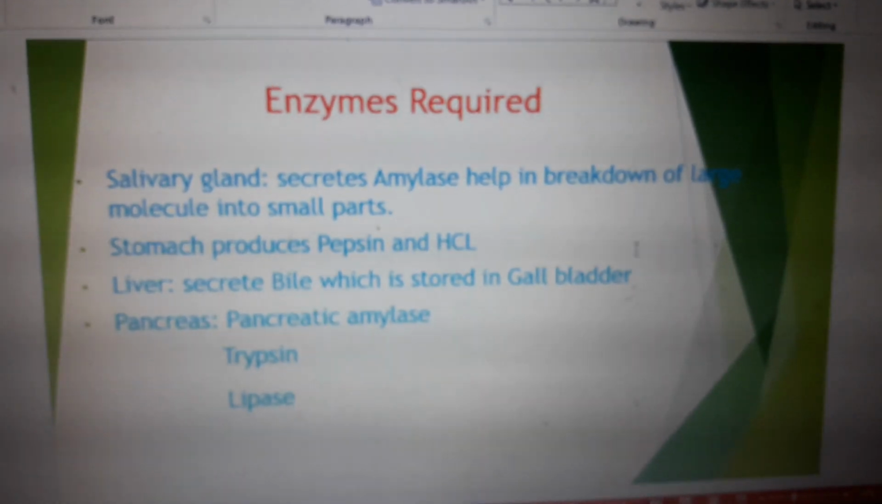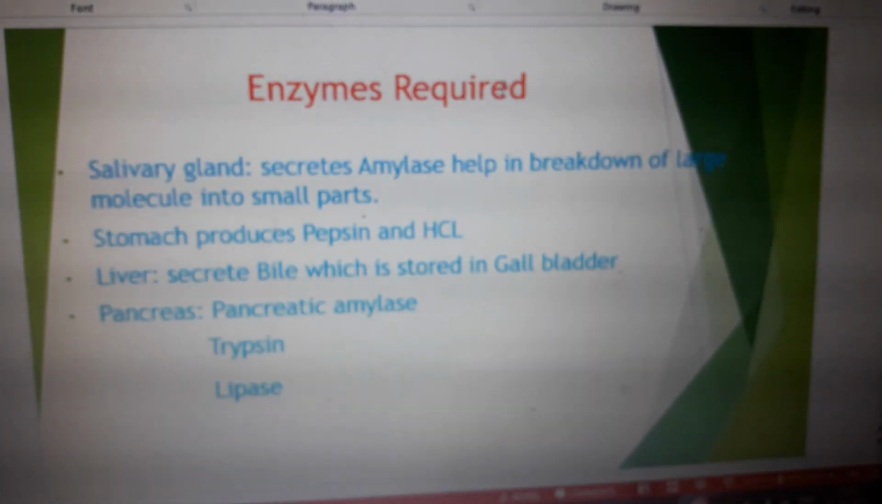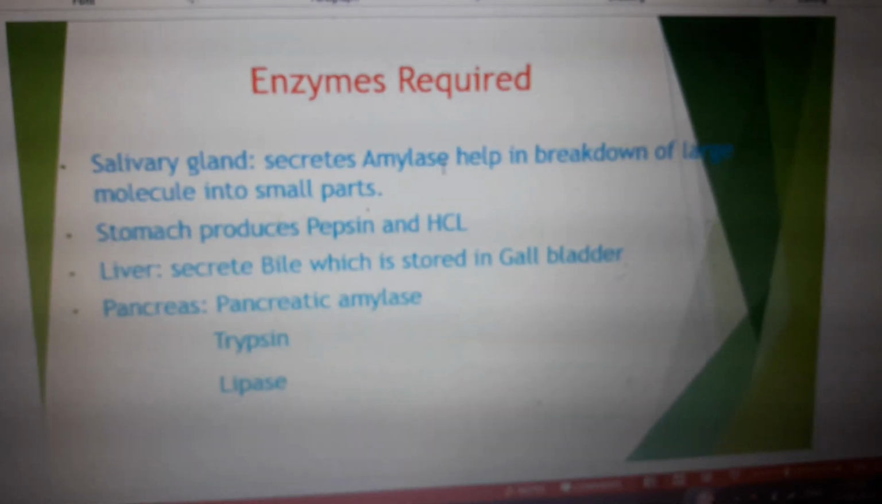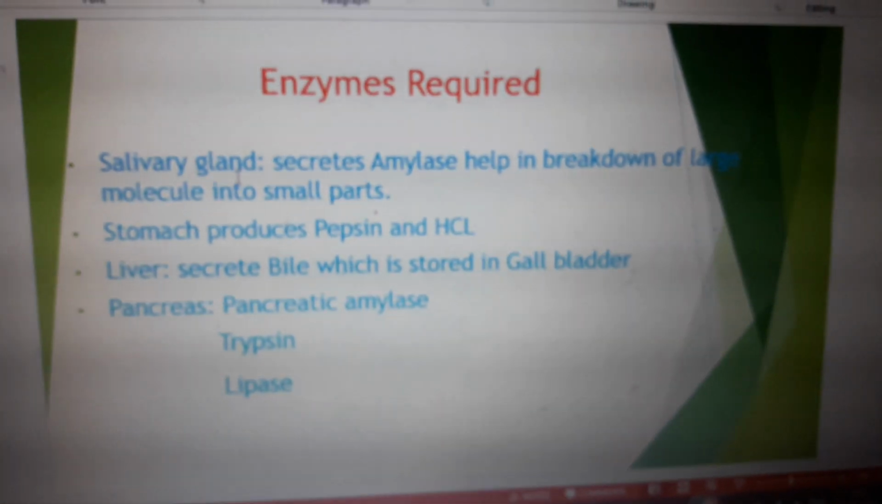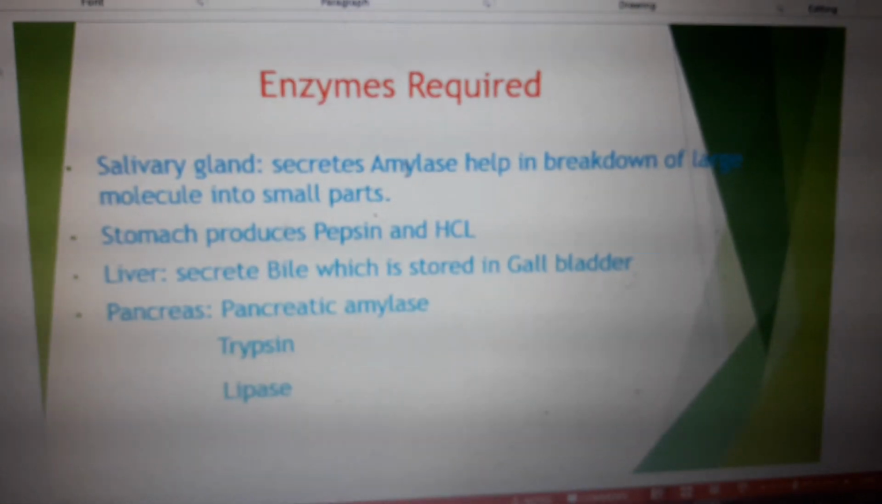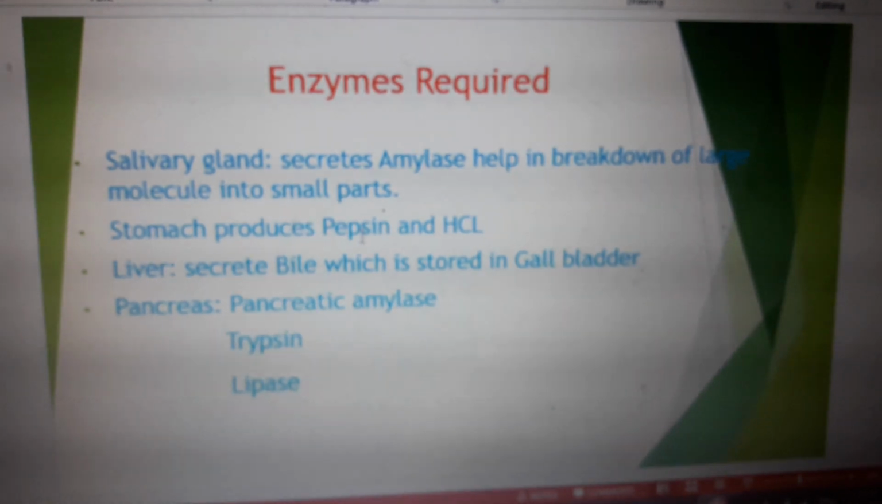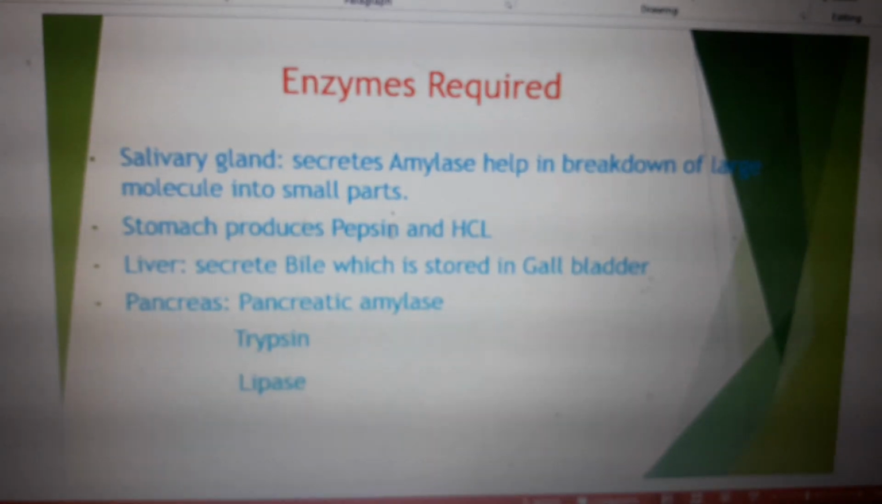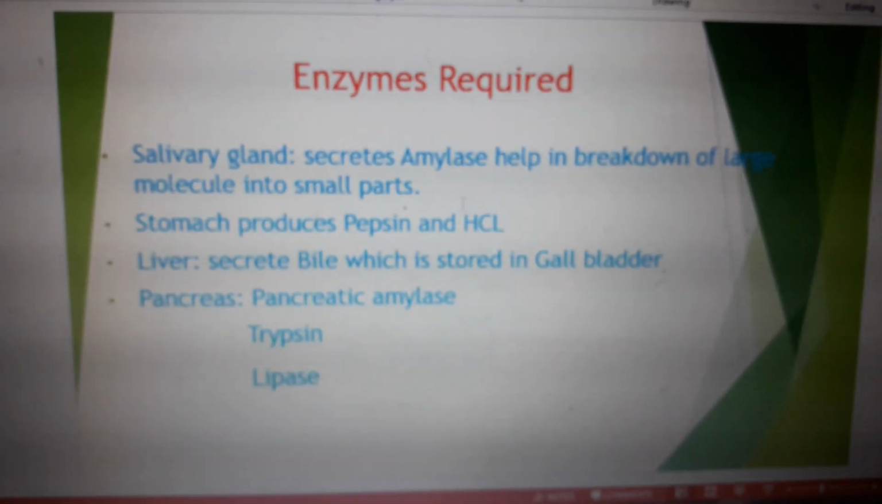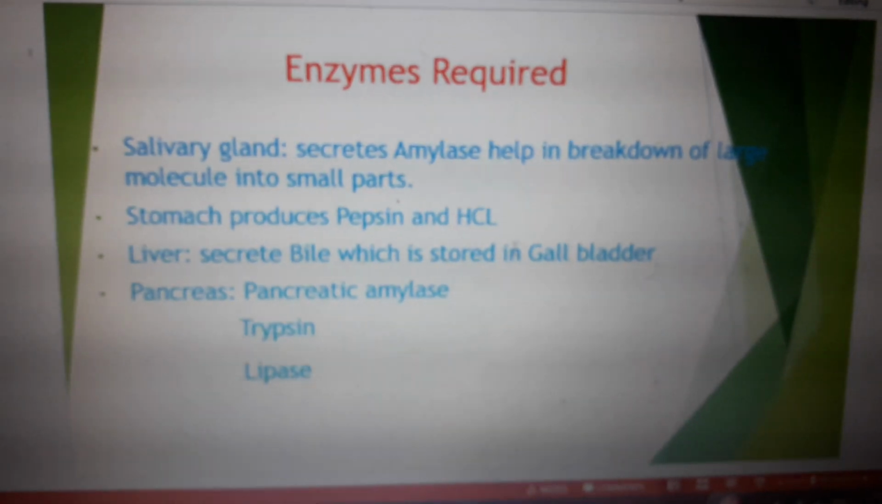Now we should understand the enzymes required in the human digestive system. This is amylase, which is secreted from the salivary gland, responsible for the breakdown of carbohydrate. Now pepsin, which is responsible for the breakdown of protein, and in this HCl fights with the microorganisms present in